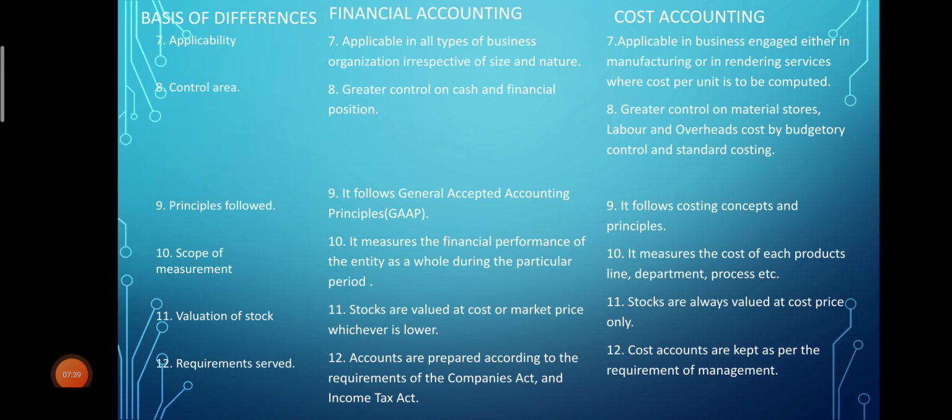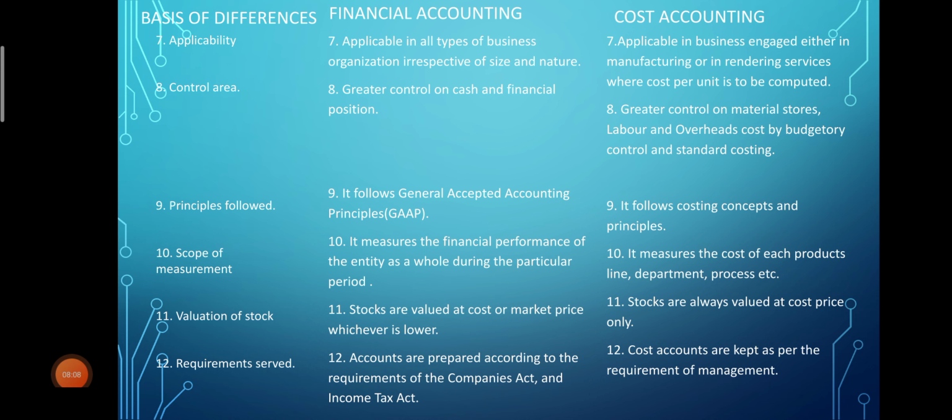Our next difference is principles followed. In financial accounting, it follows generally accepted accounting principles, that is GAAP. In case of cost accounting, it follows costing concepts and principles. There are different costing concepts and principles, so such principles have to be followed to maintain cost accounts. Next is scope of measurement.